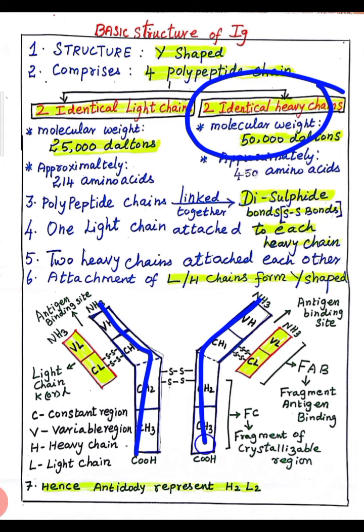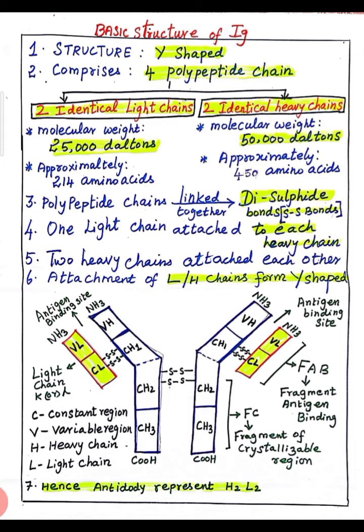So how many polypeptide chains does it have in total? 4 polypeptide chains. 2 polypeptide chains are light chains, and 2 are heavy chains. The 2 identical light chains have a molecular weight of 25,000 Daltons, and the 2 identical heavy chains 50,000 Daltons.